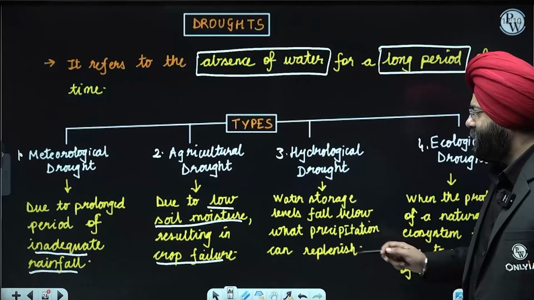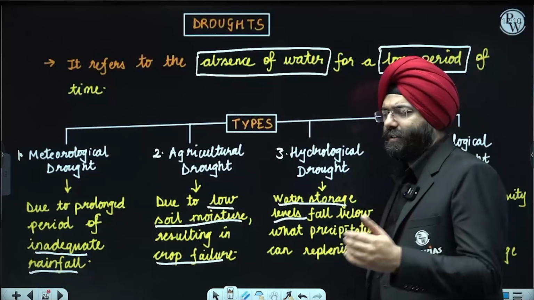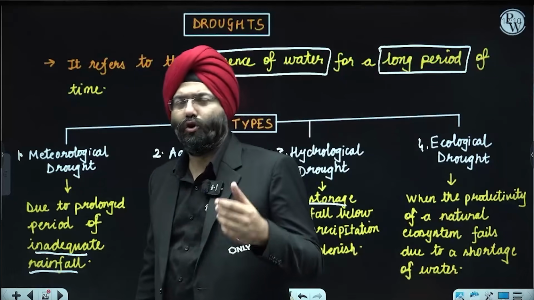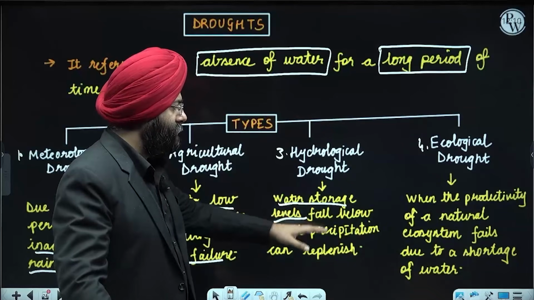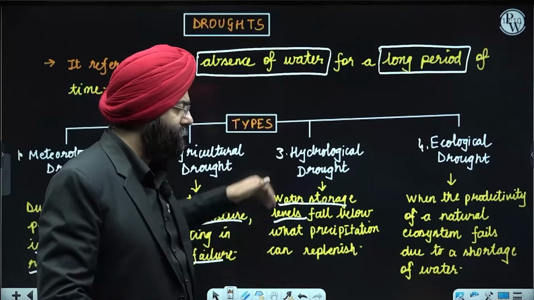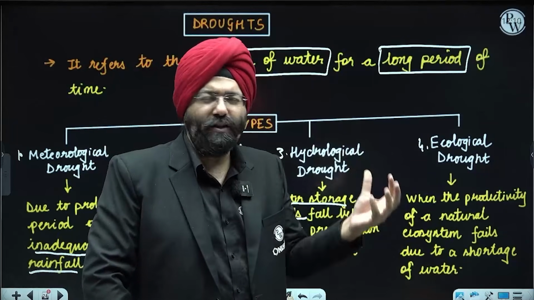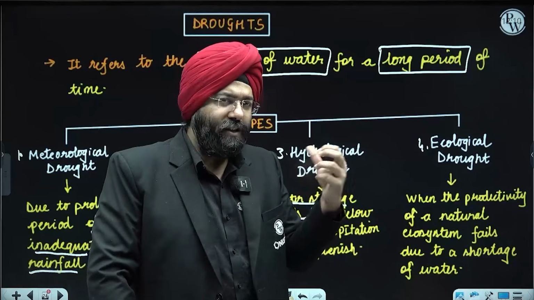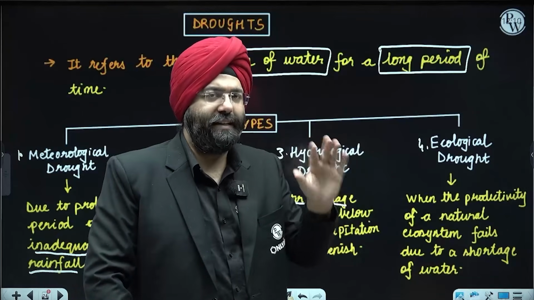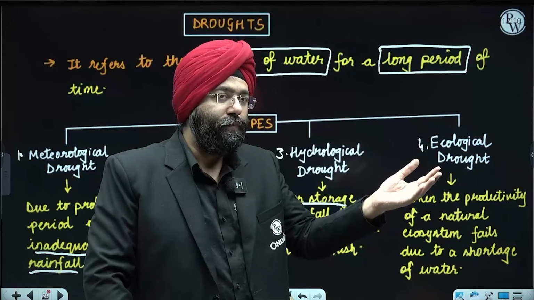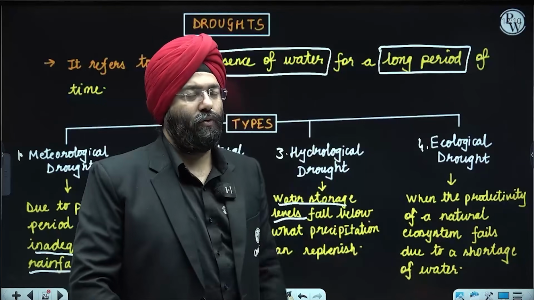Hydrological drought. Now please understand, water storage levels. What do you mean by water storage level? The places like reservoirs, tanks, and all places where water is stored. Now, if the water storage level falls below what precipitation can replenish, that means, let us say, there are certain dams and tanks where the utilization is much more, but the replenishment by rainfall or other means is less. That means consumption is more than replenishment. It will lead to a hydrological drought.